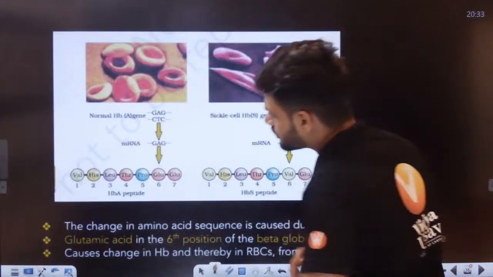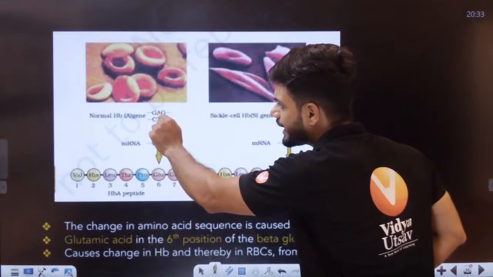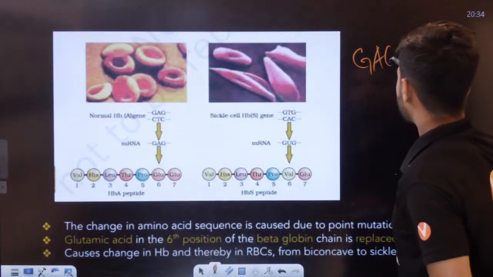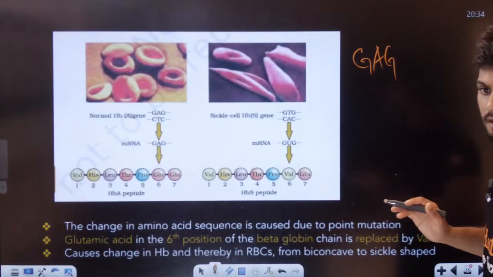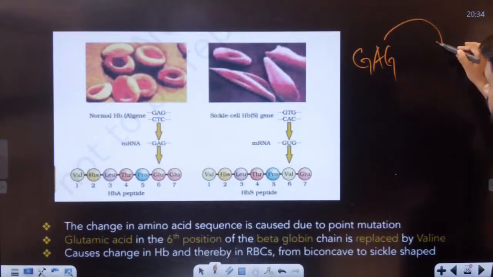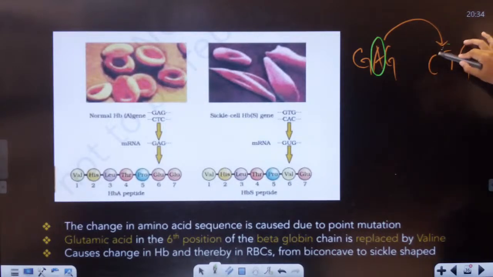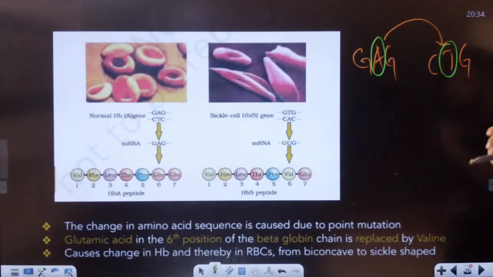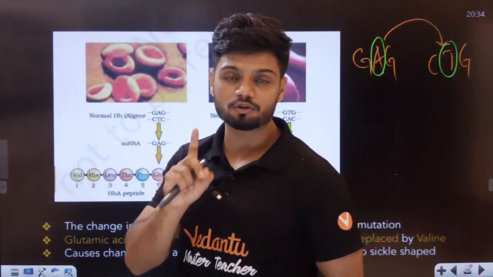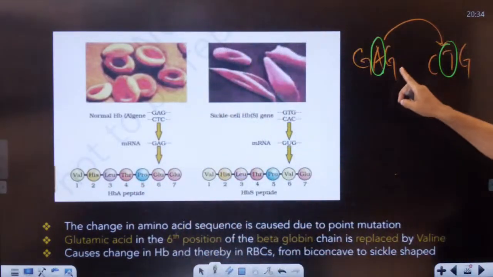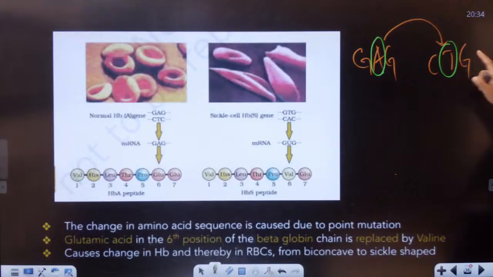Here, this is your normal gene. GAG is present here, students. We have GAG. This is the DNA. Now, students, GAG becomes what? It becomes GTG. There is a change in a single nitrogenous base. A single nitrogenous base has been replaced. Adenine is replaced by thymine. Students, I've explained what a nitrogenous base is in the biomolecules part. A single adenine is replaced by thymine.